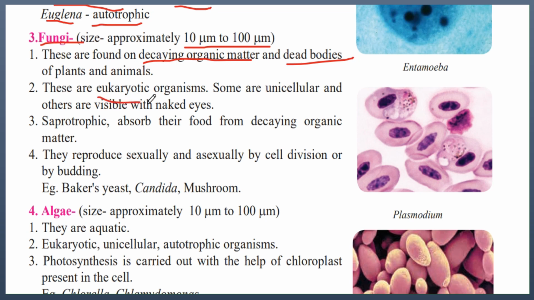These are eukaryotic organisms, that is, their cell is structured and the organelles within these cells are organized. Some are unicellular, that is, they are single cell, and others are visible with naked eyes, that is, when you see it with your naked eyes, they can be present on substances like bread and decaying food. They are saprophytic, that is, they acquire their nutrition from decaying organic matter.